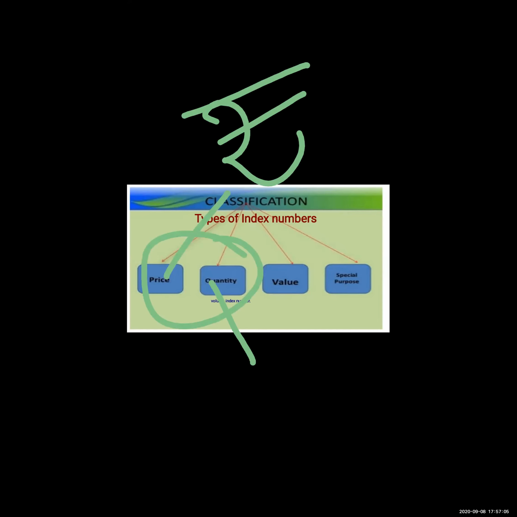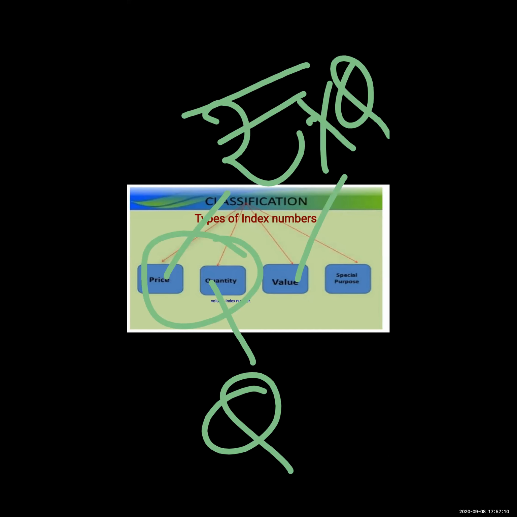These two we already know. This will be related to price. This will be related to quantity. Now value means what? When price into quantity is calculated, it is called value. Value means the value of a particular product. Special purpose means what? When we are using index numbers for a specific thing, like to calculate export, import, trade, poverty, or population, it is called a special purpose index number, used to calculate such special things. Okay.